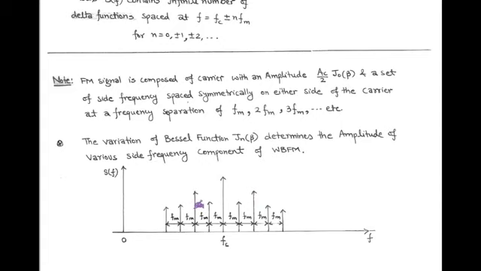So we can say that the FM signal is composed of a carrier with amplitude Ac upon 2 J0(beta) in case of n equals 0. Also, there are a set of sideband frequencies that are symmetrically on either side of the carrier with separation of fm, twice of fm, etc. Here, the important point is that the amplitude of various side frequency components depends upon the variation of Bessel function, that is Jn(beta). So the Bessel function plays an important role in the amplitude variation of wideband FM.